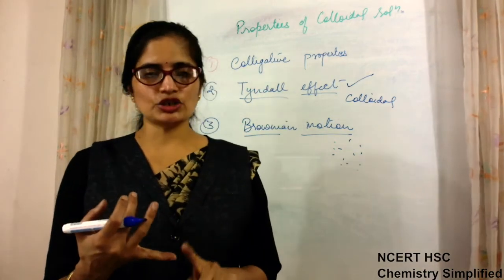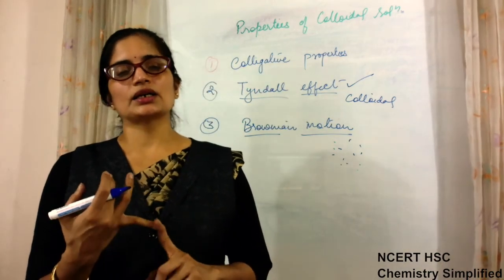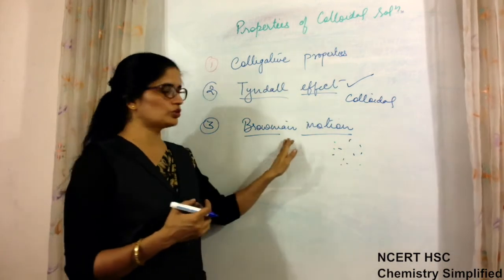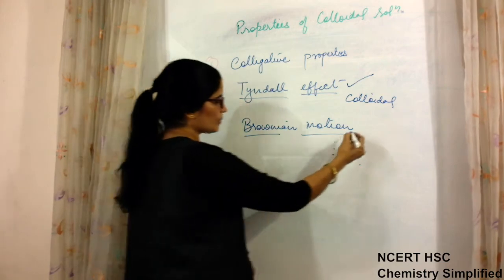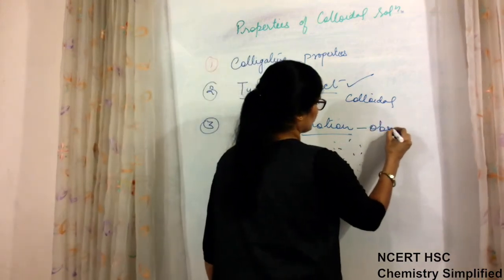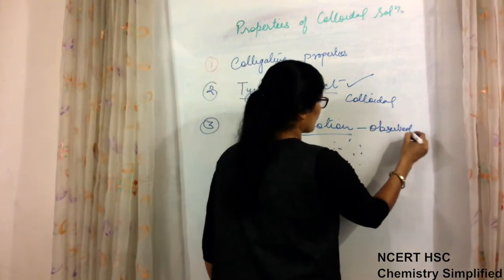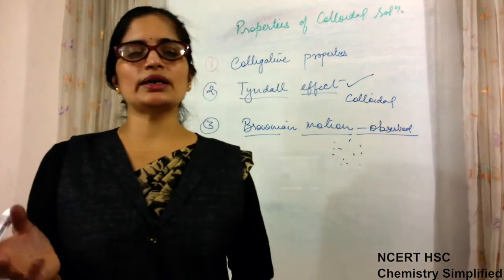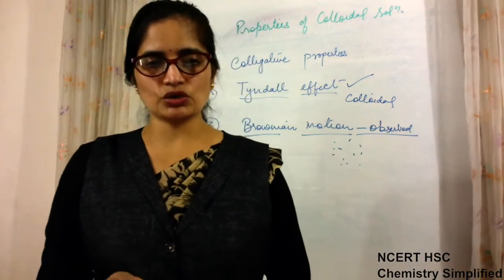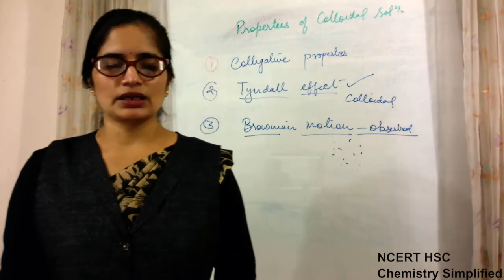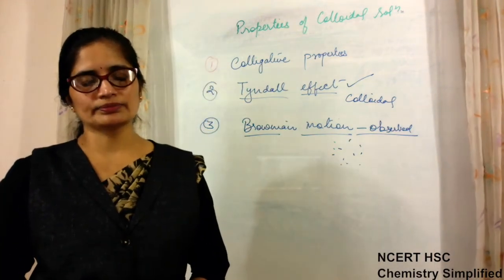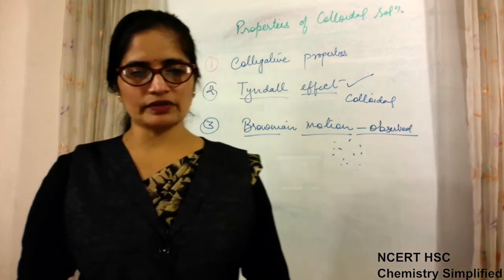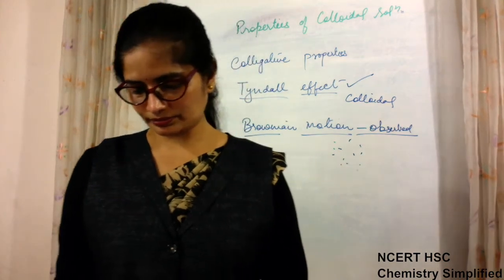So particle size should be small and viscosity of the medium should be less. Then Brownian motion is more prominent, but it is observed. When it is more or less prominent depends on the condition: viscosity should be less and particle size should be small, then it will be more visible.